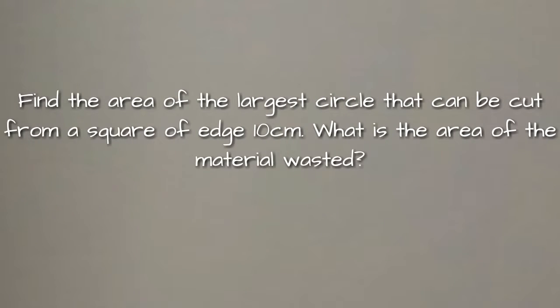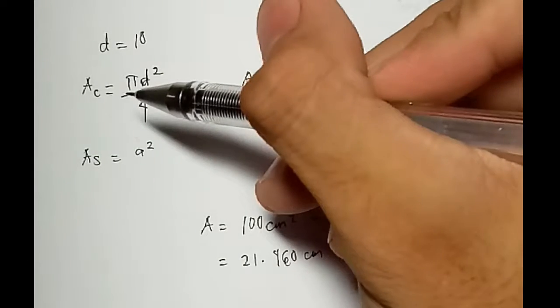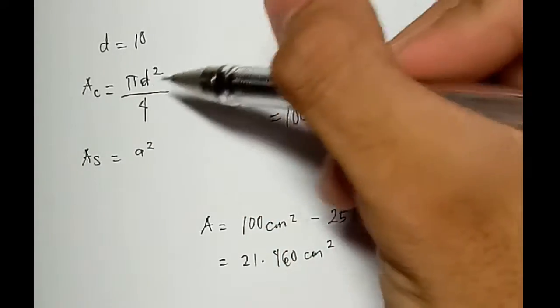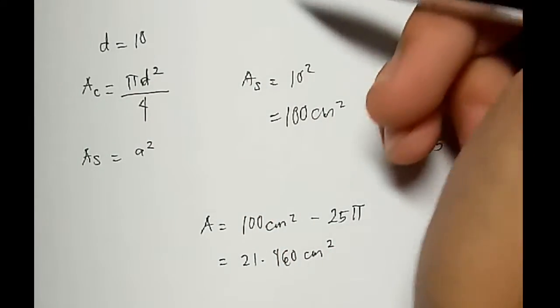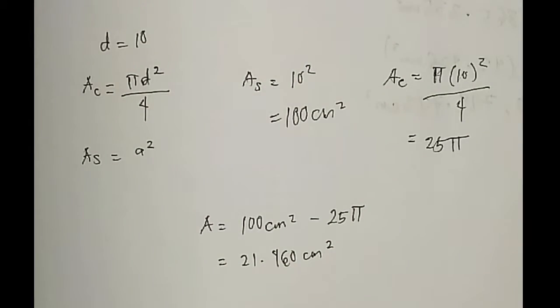Packing problems involve finding the optimum method of filling up a given space. We go now to the packing problems, in which we have an example. Find the area of the largest circle which can be cut from a square of edge 10 cm. What is the area of the material wasted? So we have a formula for the area of a circle, pi d squared over 4, and the area for a square is a squared.